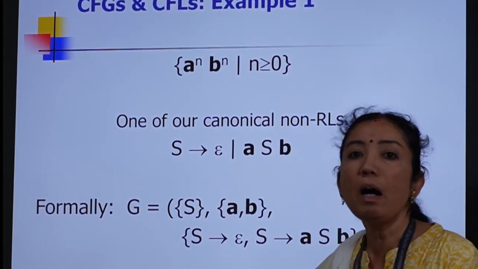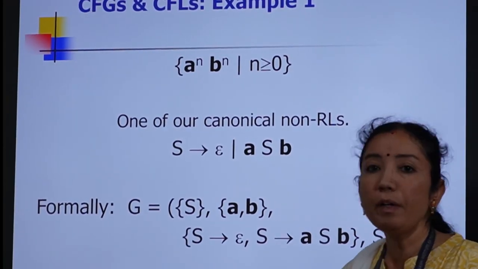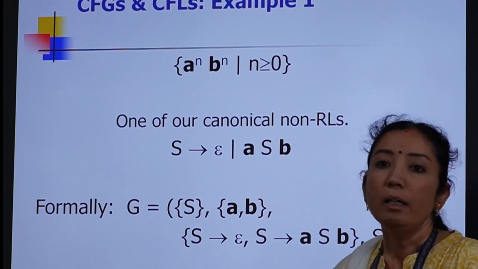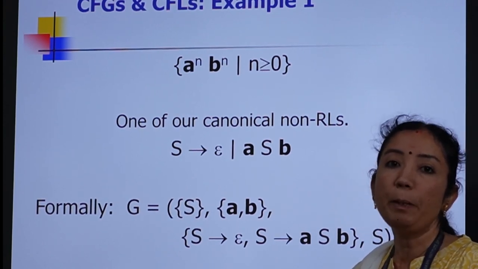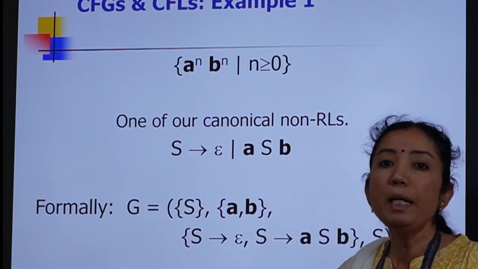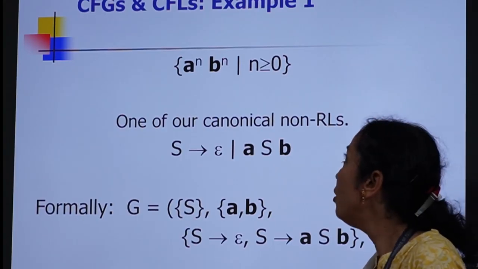This is not a regular language, because in order to check whether the given string is of the form a^n b^n, the deterministic finite automaton lacks a memory component, due to which it is not able to remember how many A's it read earlier when its turn comes to read the B's.